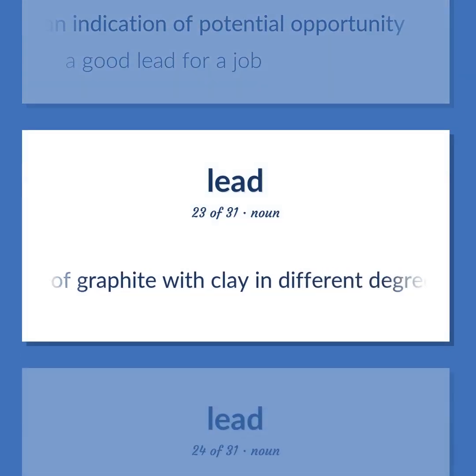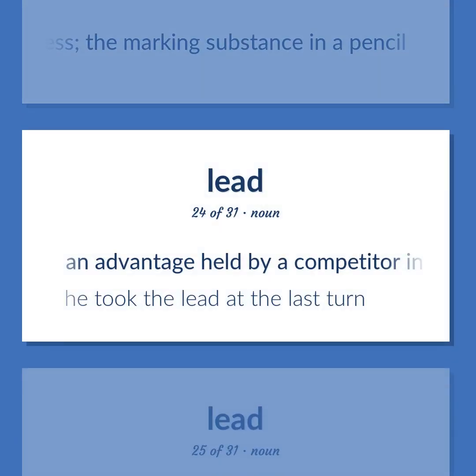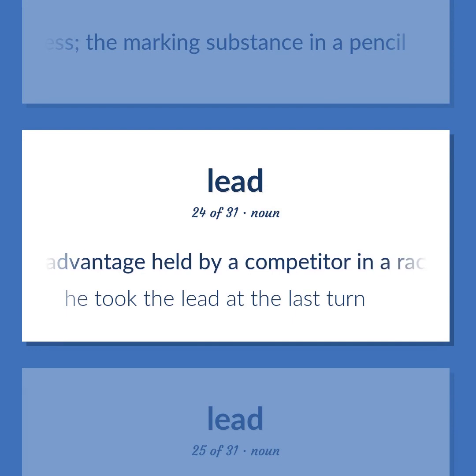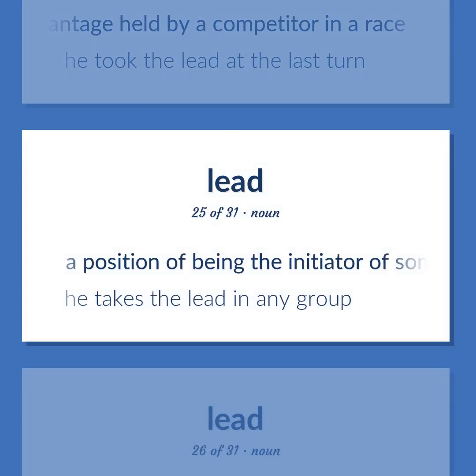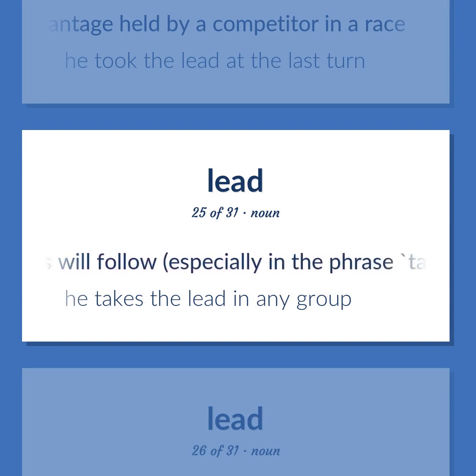Mixture of graphite with clay in different degrees of hardness. The marking substance in a pencil. An advantage held by a competitor in a race. He took the lead at the last turn. A position of being the initiator of something and an example that others will follow, especially in the phrase, take the lead. He takes the lead in any group.